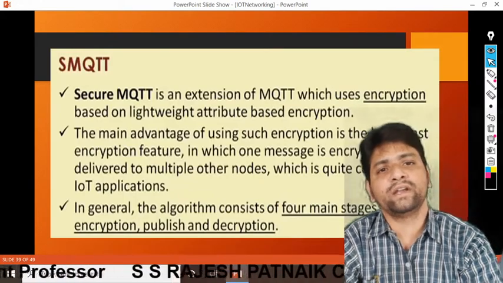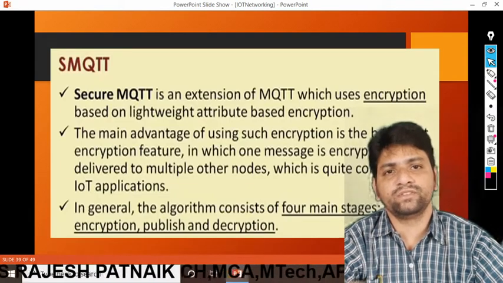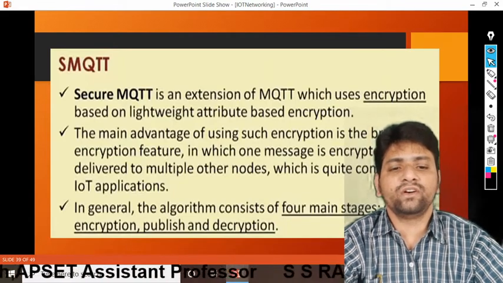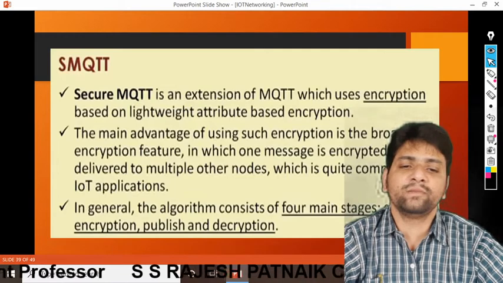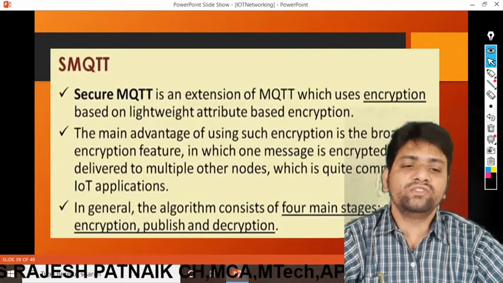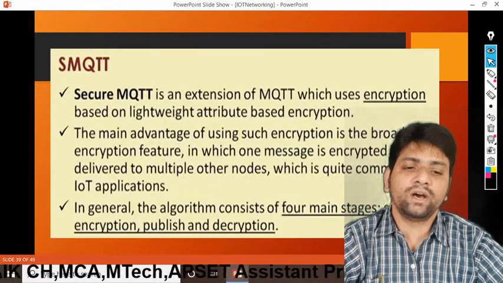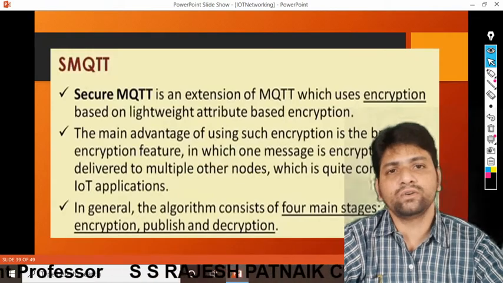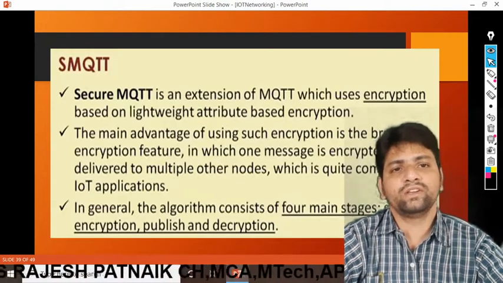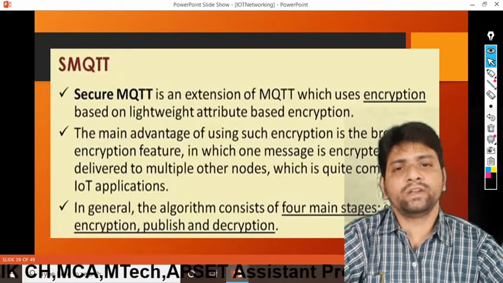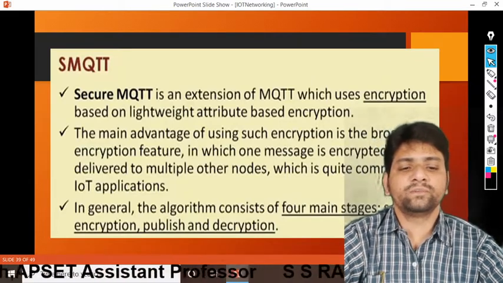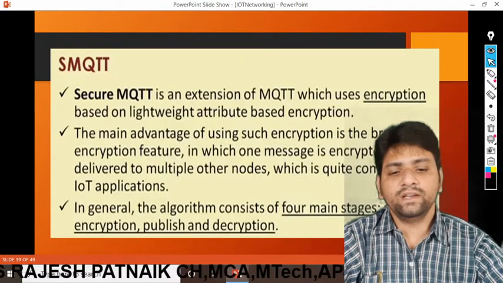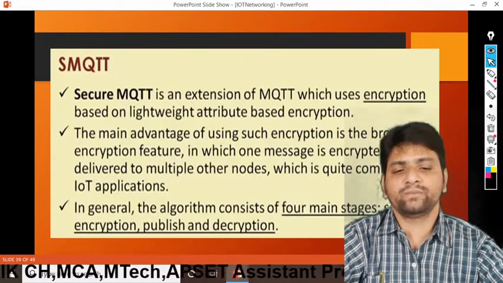Based on lightweight attributes, lightweight means very short attributes. The main advantage of using such encryption is the broadcast encryption feature, in which one message is encrypted and delivered to multiple other nodes. Once it is encrypted, we can transfer the data to any number of devices, because it was already encrypted, which is quite common in IoT applications. In general, the algorithm consists of main stages like setup, encryption, publication, and decryption. Everyone knows what encryption and decryption are.